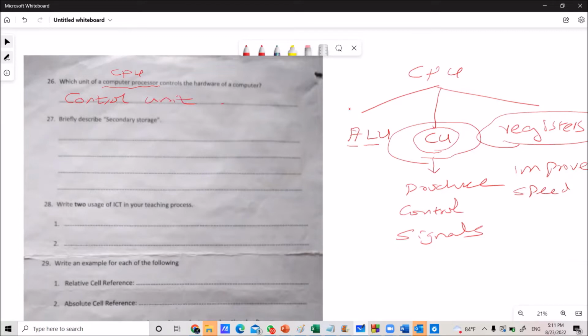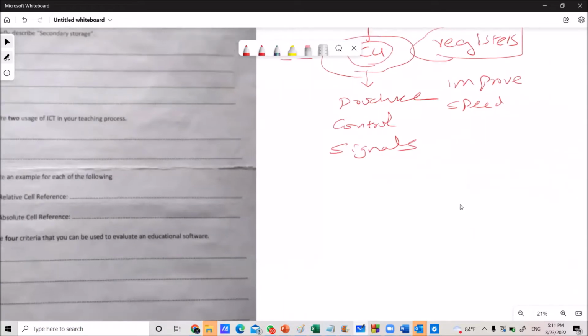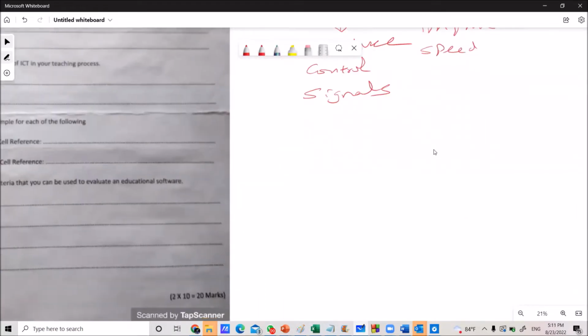Briefly describe the secondary storage. Secondary storage. What's the purpose of having secondary storage? Can someone tell me what is secondary storage? Here you want to have some idea about memory types. How many memory types? Mainly, there are 2 memory types, RAM and ROM.